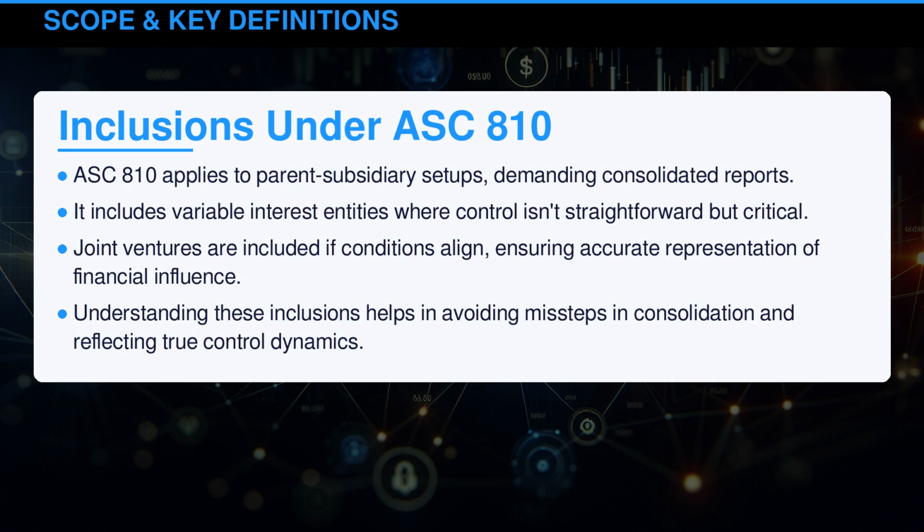It includes variable interest entities where control isn't straightforward, but critical. Joint ventures are included if conditions align, ensuring accurate representation of financial influence. Understanding these inclusions helps in avoiding missteps in consolidation and reflecting true control dynamics.